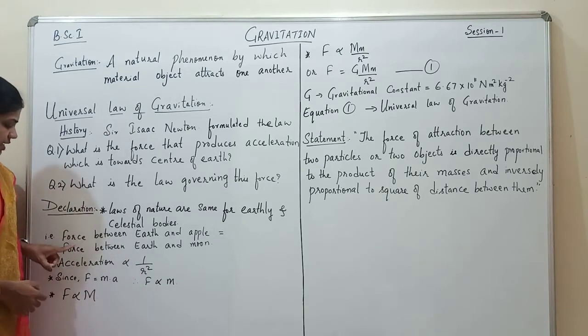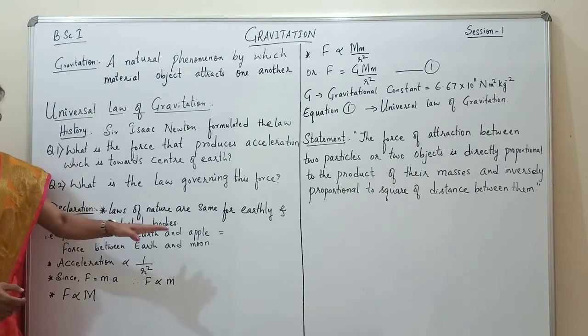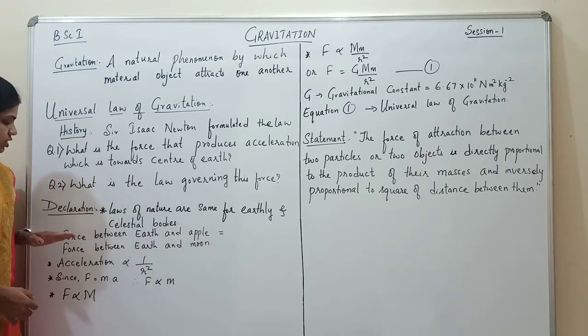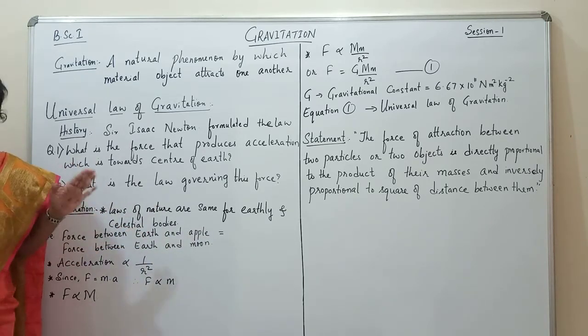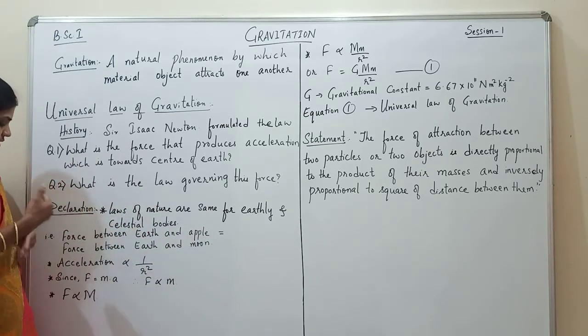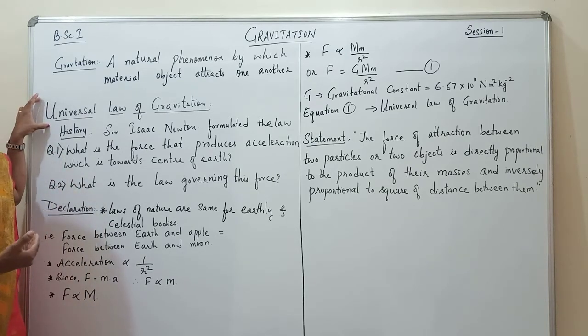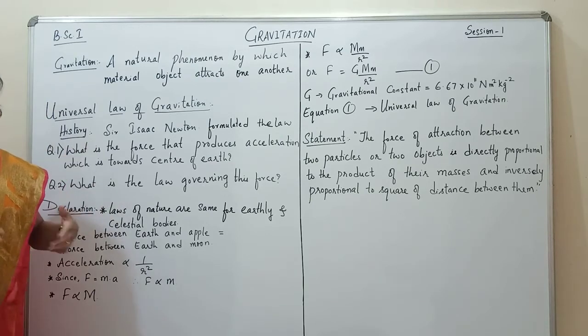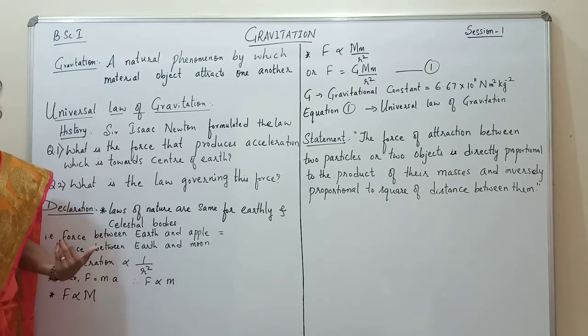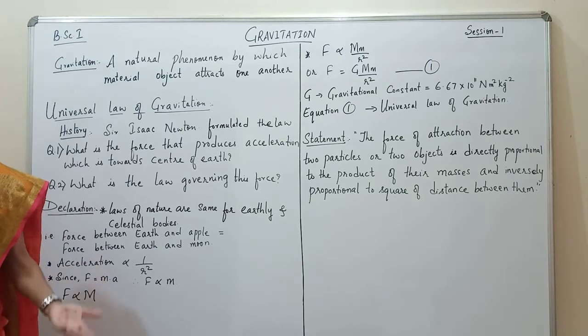So he said that the force between the earth and apple is equal to the force between the earth and the moon. Therefore, this law was called the universal law because it applied not only to earthly bodies but also to celestial bodies.